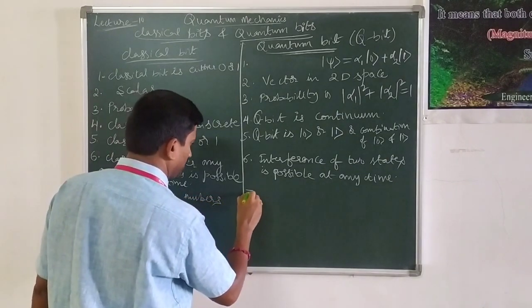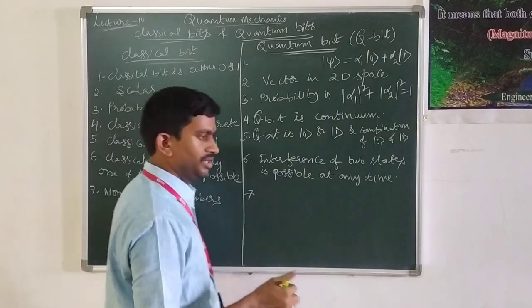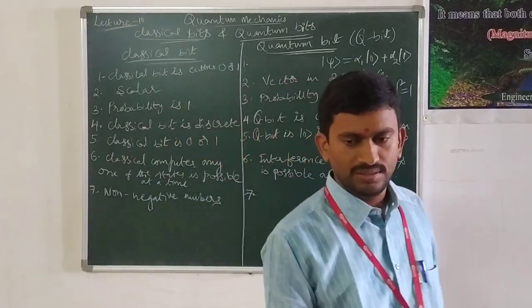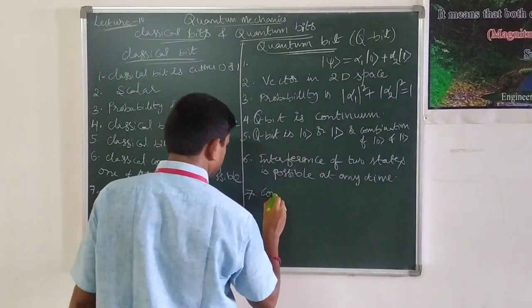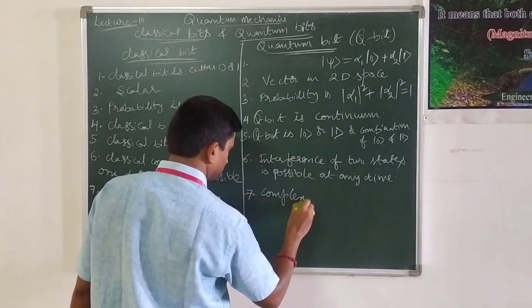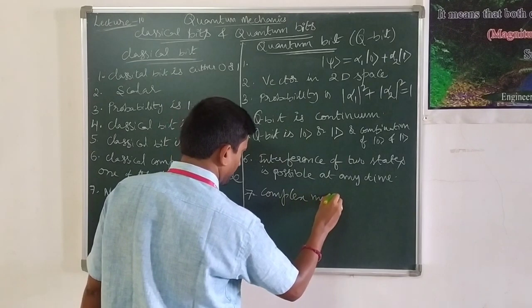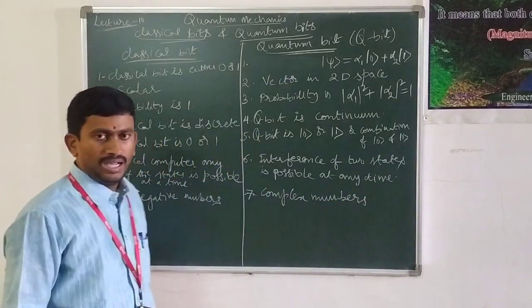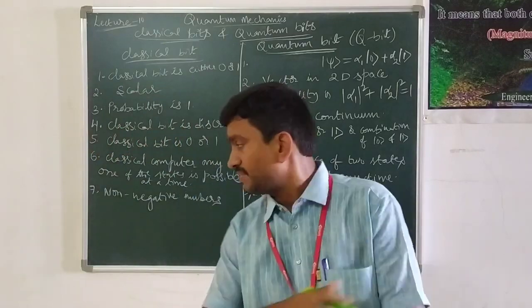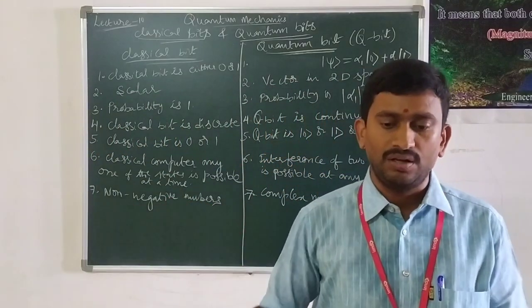Whereas the quantum computer uses complex numbers to represent the data. This is one more difference between the classical bit and the quantum bit.